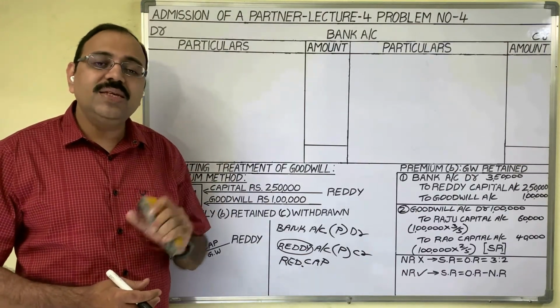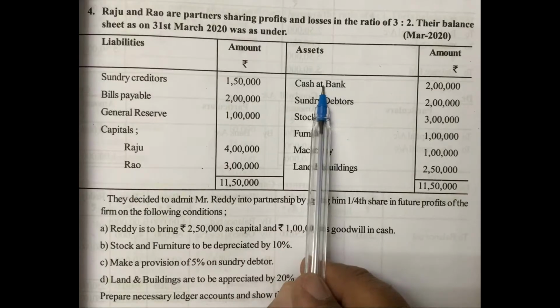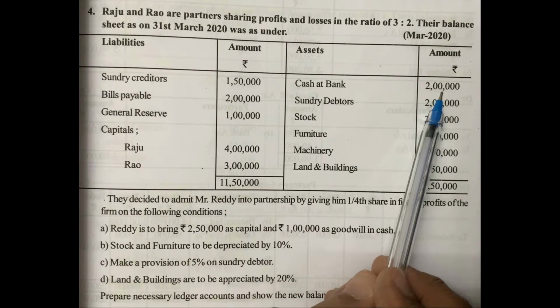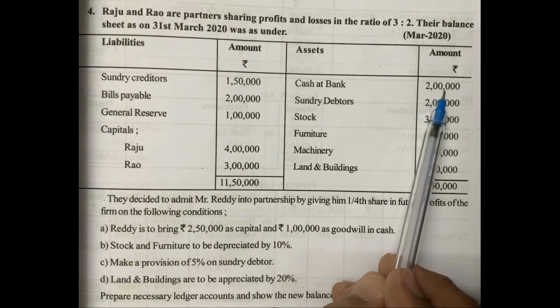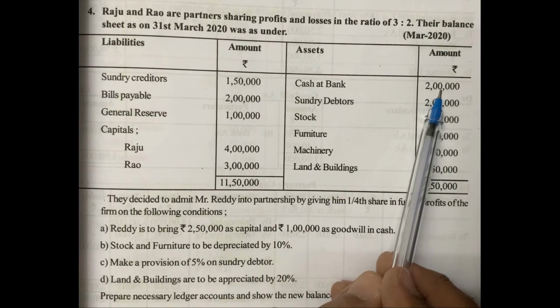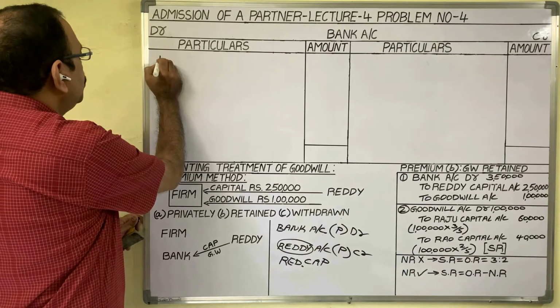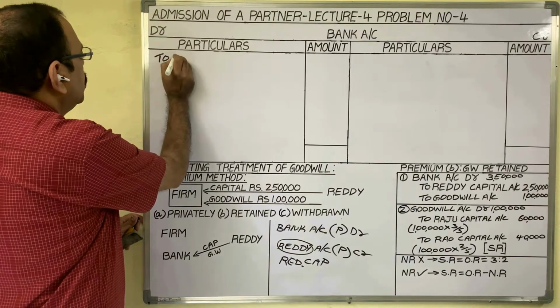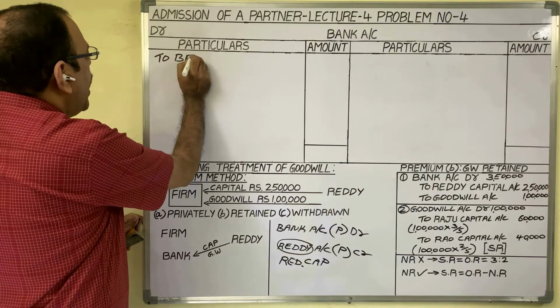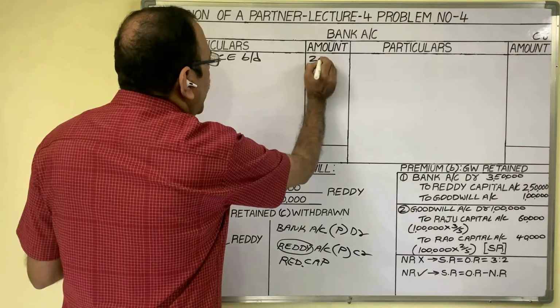From where we should take this amount? In old balance sheet asset side, cash at bank 2 lakh rupees given now. This is known as opening bank balance. This amount we have to write here. Debit side we should show this opening balance. What to write? To balance brought down 2 lakh rupees.